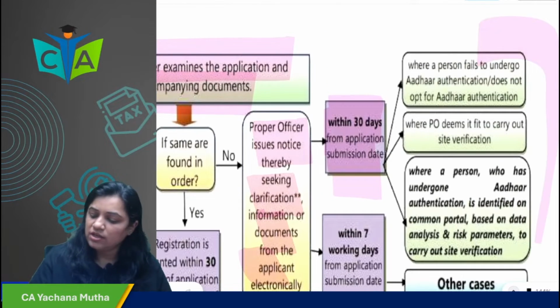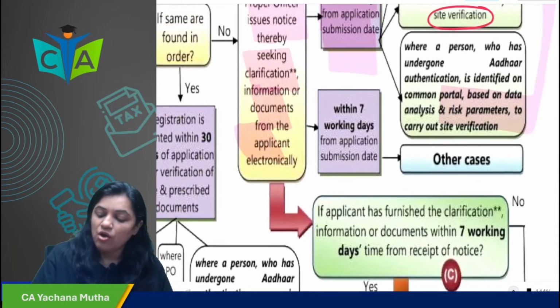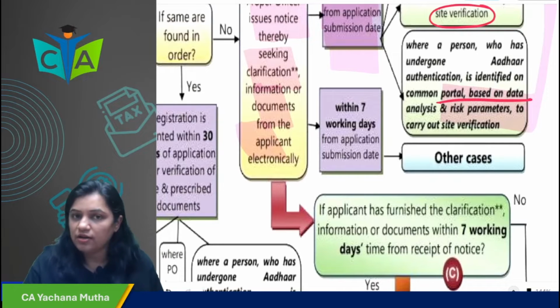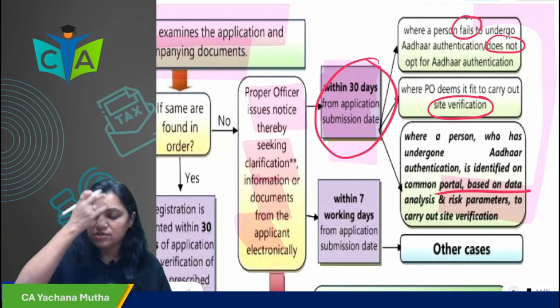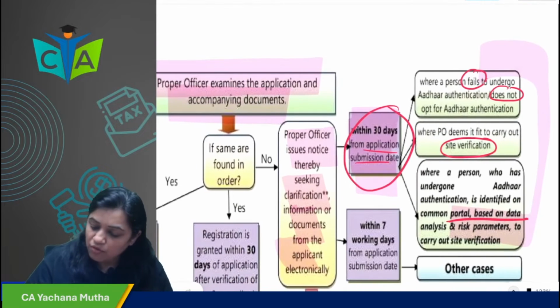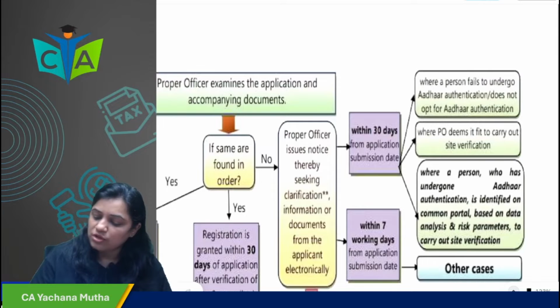Again, in these 3 cases, which 3 cases? If you fail to undergo Aadhaar authentication, or you do not opt for Aadhaar authentication, or the officer finds it necessary to do site verification, or you are identified by the common portal based on risk analysis and data analysis, risk parameters. In all these cases, within 30 days from the application submission date, the officer has to issue the notice.